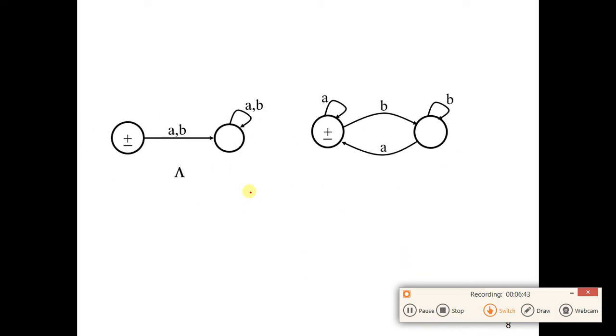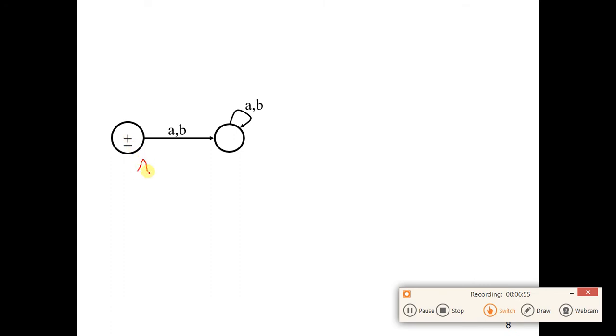So to further elaborate the concept, let's have a few more examples. Let's see what this automata does. The starting state is also the accepting state. So if you have null letter, you are accepted here. But if you read any letter like A, B, you will go to this state and there is no way back.